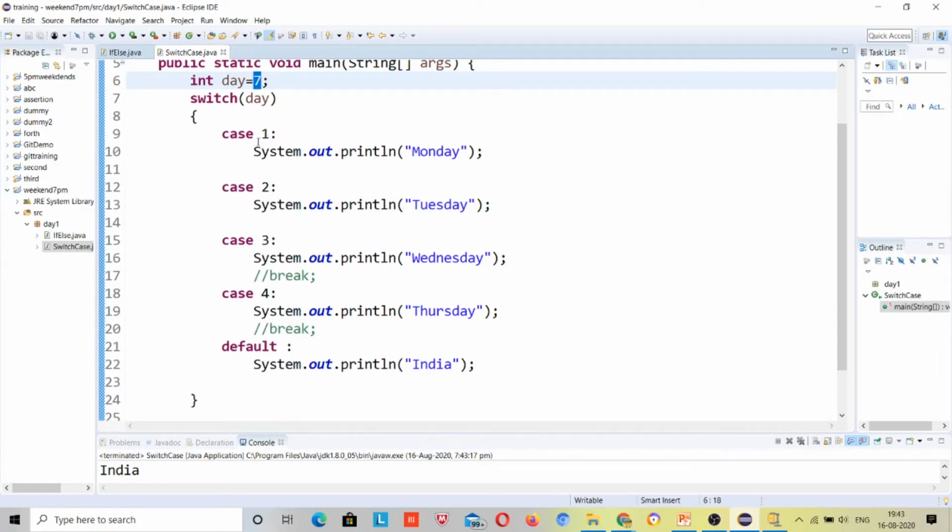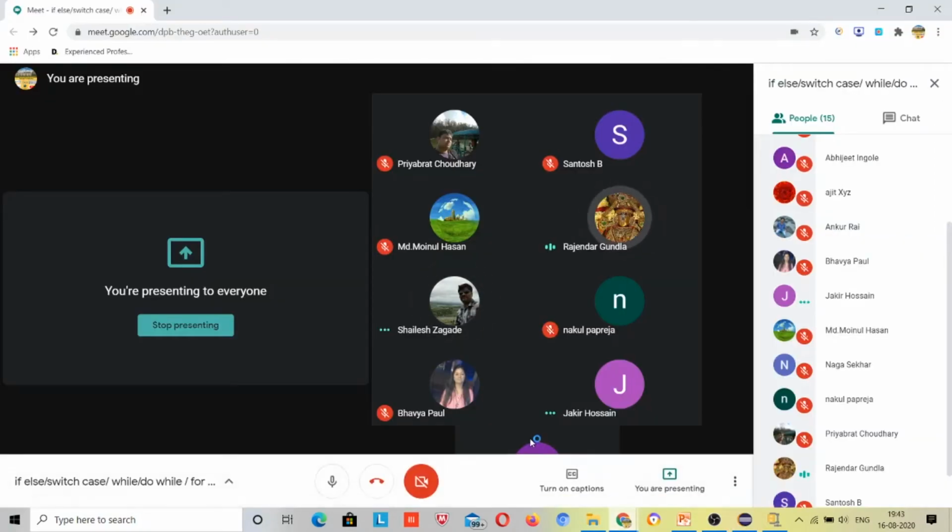But if there is a matching case, it is going to print that matching case first, and then it will look for the break. If there is no break, it will keep executing the next cases, right? If the next cases also don't have a break, then it will keep executing further cases and go to default, right? And one more thing, it can be a string also.